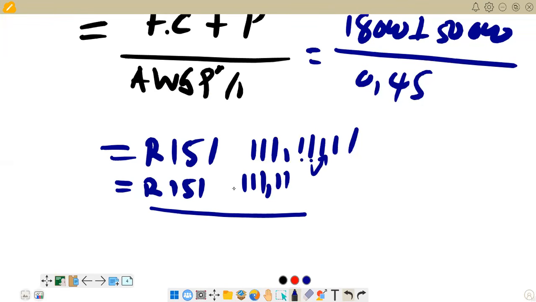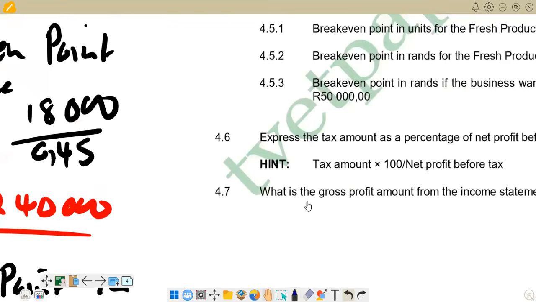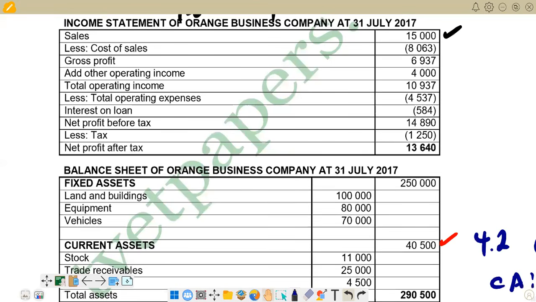Then we can check if we have got another question beneath that. On 4.6, the question reads: express the tax amount as a percentage of net profit before tax. We are given a formula.